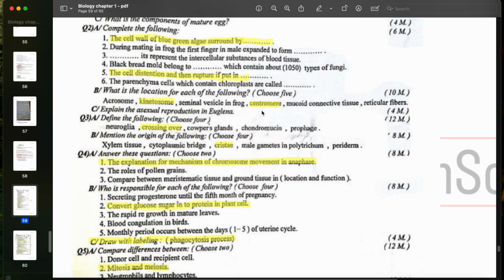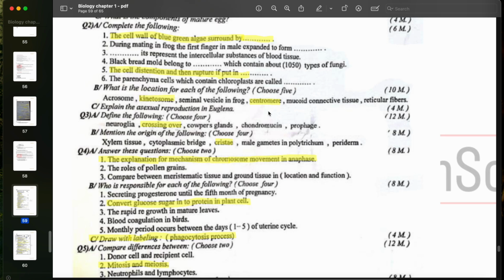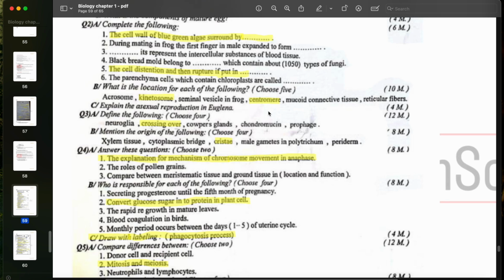And the centromere, we discussed the centromere while we were discussing the structure of the chromosome and during cell division. I told you that they connect the sister chromatids together, so the location is found on the chromosome. Okay? An acceptable answer is just to say on the chromosome. And you can also write down that it connects the two sister chromatids.